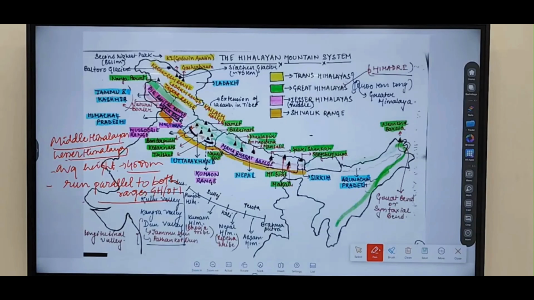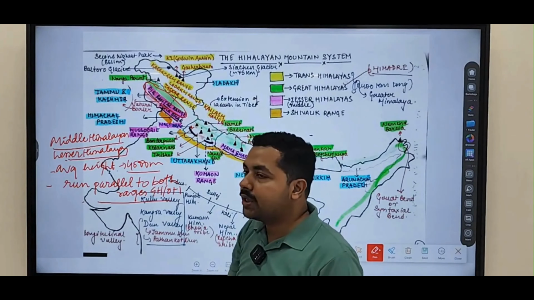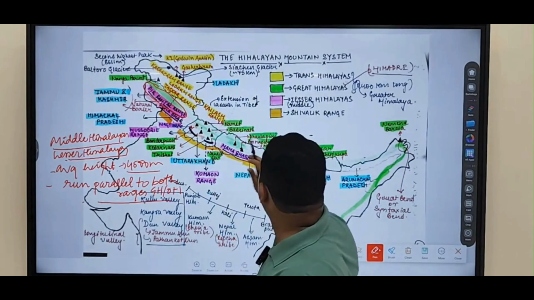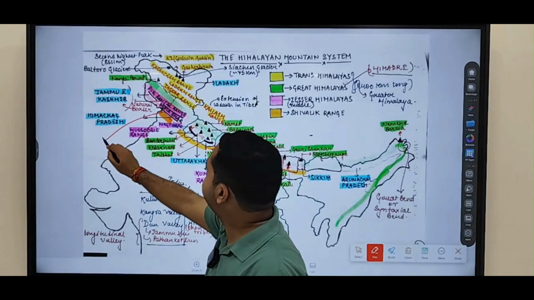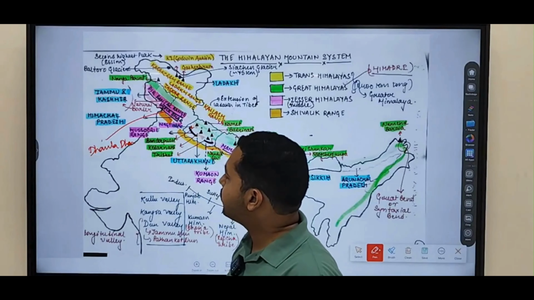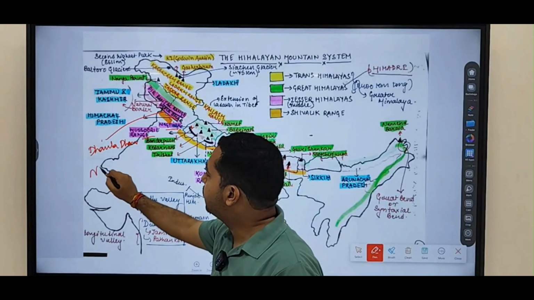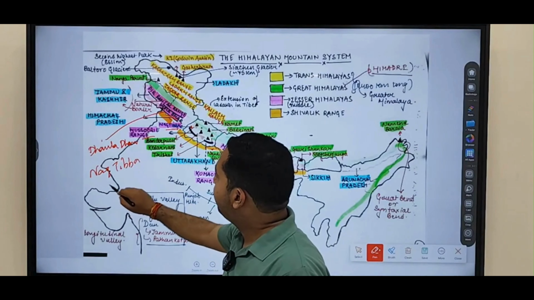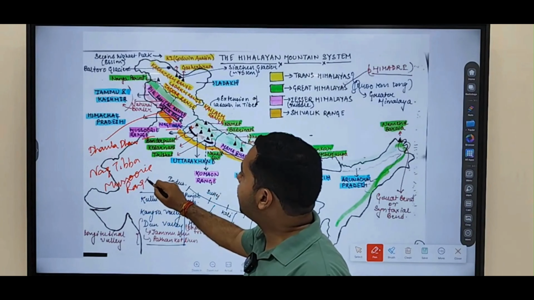Now there are different ranges that you are finding in the Middle Himalayas. What are the ranges of the Middle Himalayas? The first, you write down, Pir Panjal range. The second range is which range? Dhauladhar range. So Pir Panjal range is followed by Dhauladhar range. Then you have Nag Tibba and Mussoorie range.